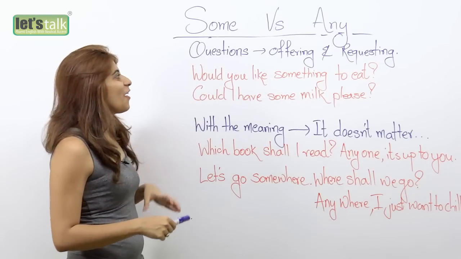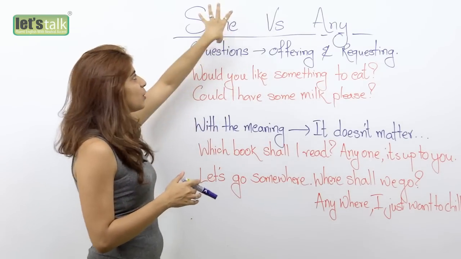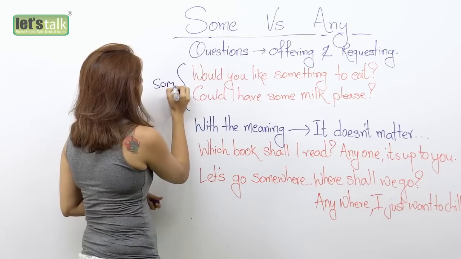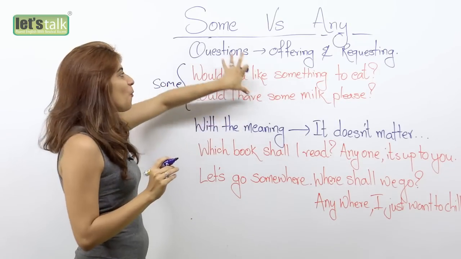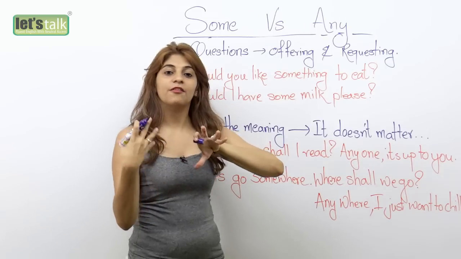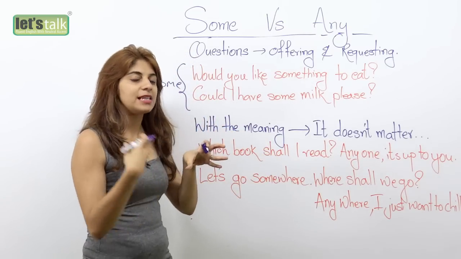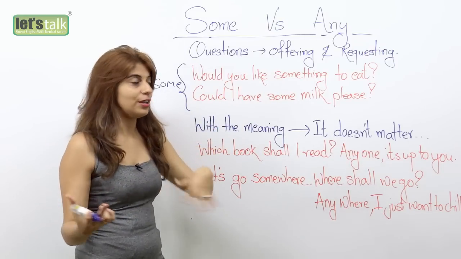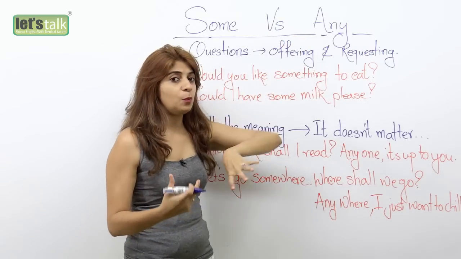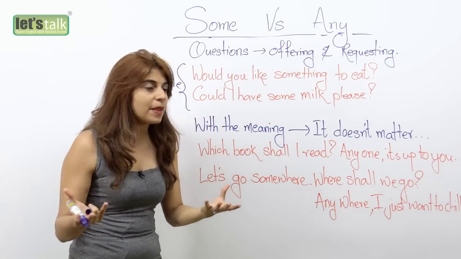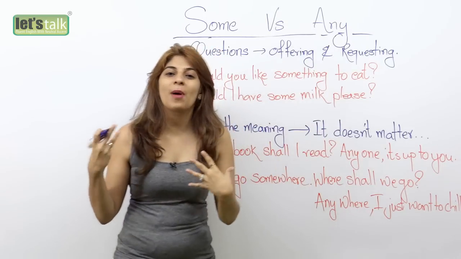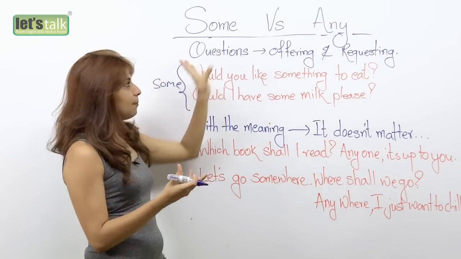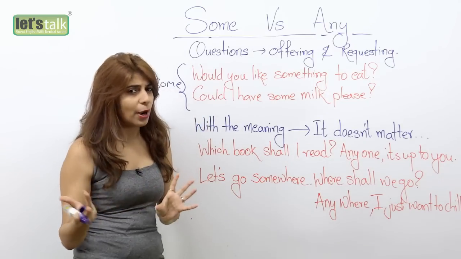Here is another rule for using the word some. We use the word some, and of course words like somebody, somewhere, something, to ask a question, specifically when we want to offer something or when we are requesting something.